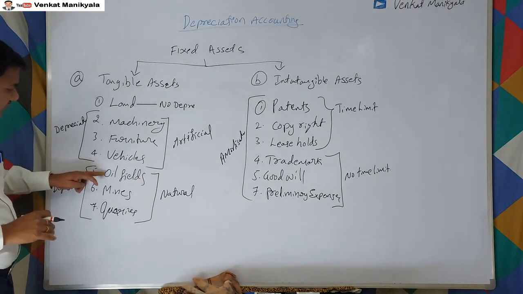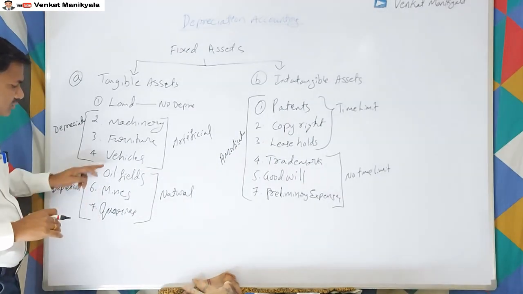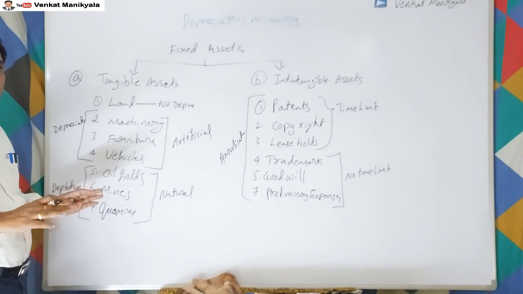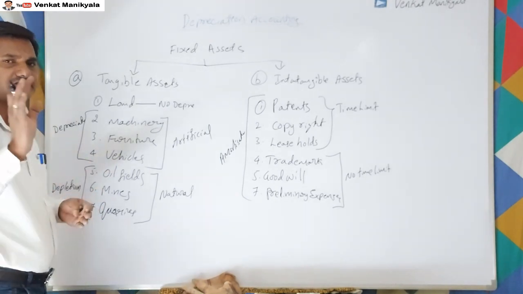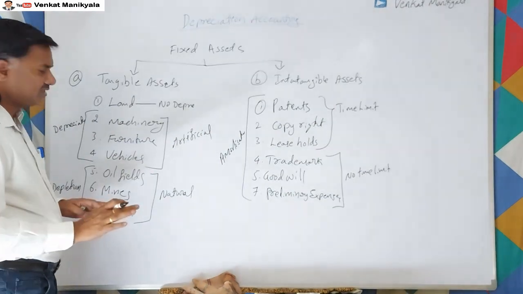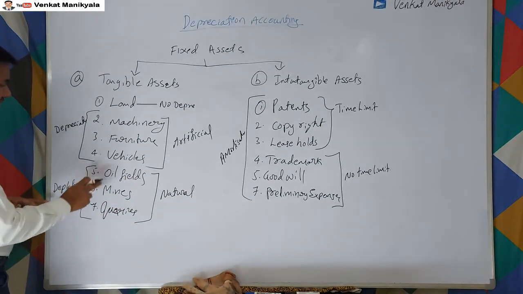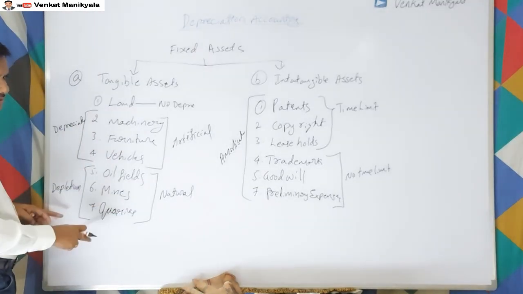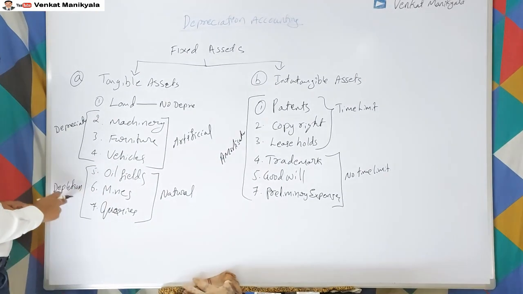And we have oil fields, mines and quarries. These also get depreciated by way of usage, right? Those are natural in nature. So whatever we provide for these is not called depreciation, but we call it depletion, right?